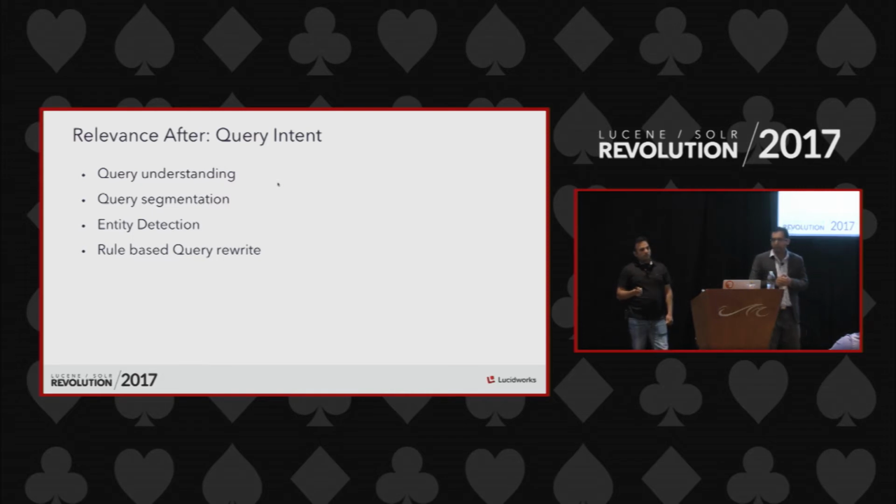And the new one: earlier the focus was scoring and ranking to achieve certain relevance levels. But without having query intent, it's very difficult to get a good balance of relevance itself. Query intent is about understanding the user queries, which is very different from scoring and ranking. The query understanding happens before the search queries go to the search engine, which scores and ranks the results. And this changed the focus for all the search engine developers.